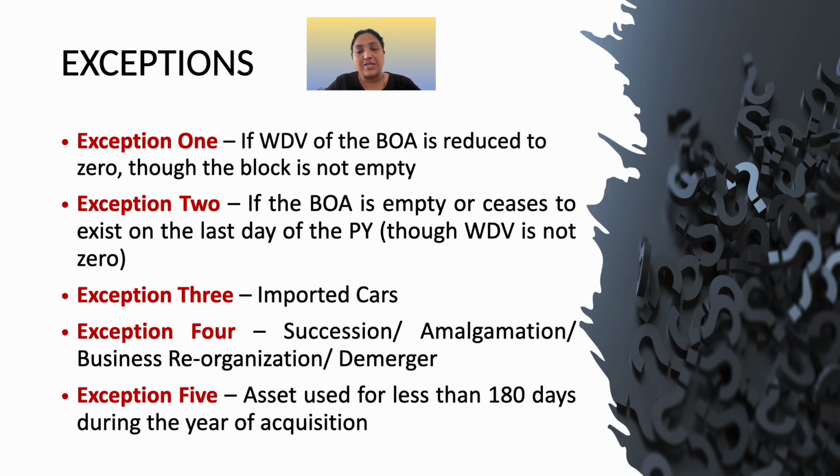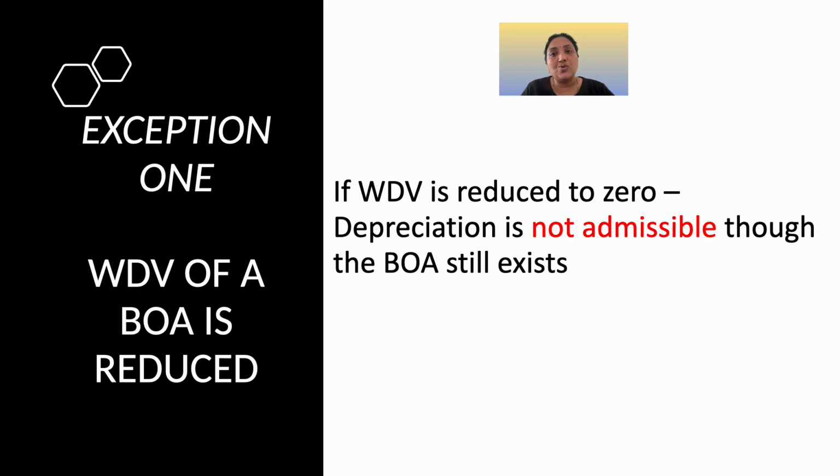But there are some exceptions when you are calculating the depreciation. There are basically 5 exceptions. Condition number 1 talks about the block of assets being not empty but the written down value being nil. Condition number 2 is with respect to the block of assets being empty. 3 is with respect to imported car. 4 is with respect to succession, amalgamation, etc. And 5 is with respect to the period of use of assets.